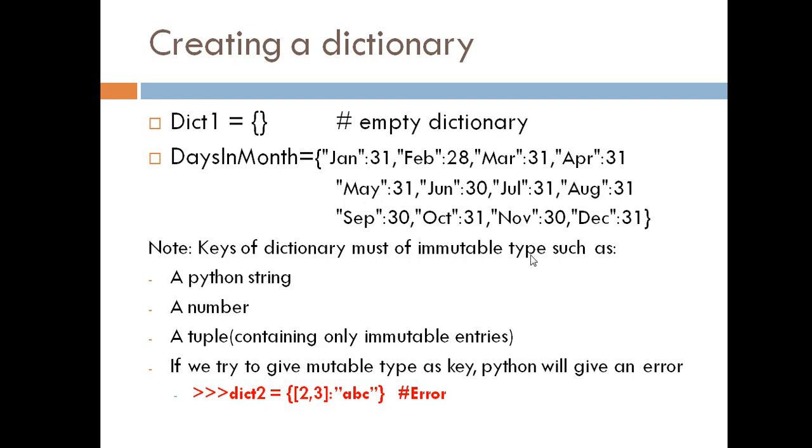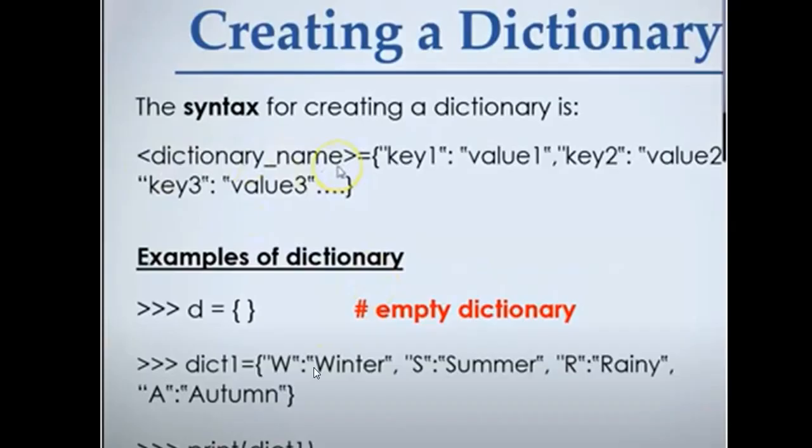Keys of a dictionary must be immutable. Repeatedly we are telling you, keys of a dictionary must be an immutable type: a Python string, number, or tuple, because a tuple contains only immutable elements. If you try to give a mutable type as a key, Python will give an error. For example, here is a dictionary name, and in the flower brackets the key we have given is a list. As you know, a list is mutable. Since you have given a mutable key, Python generates an error.